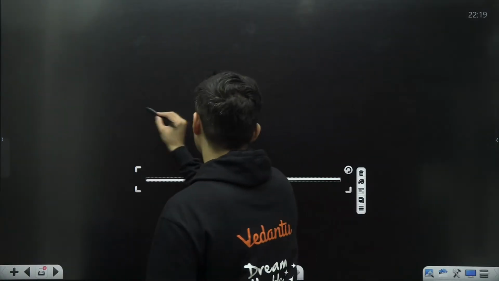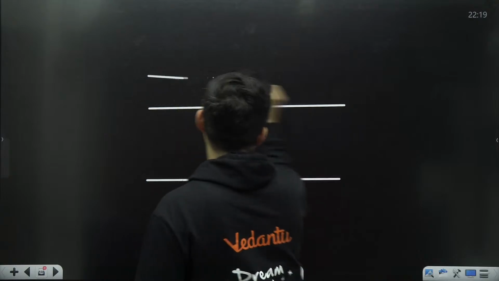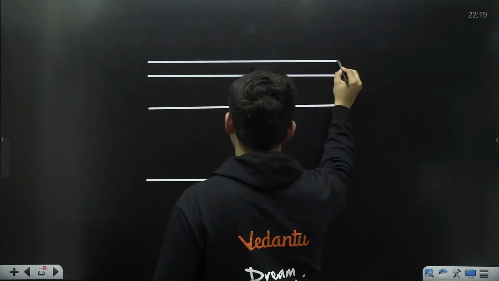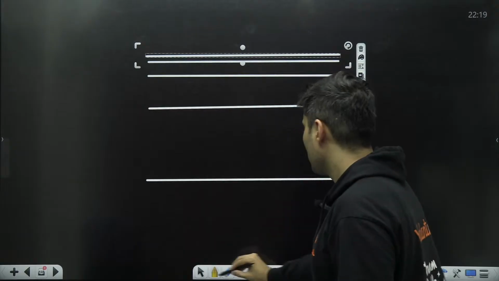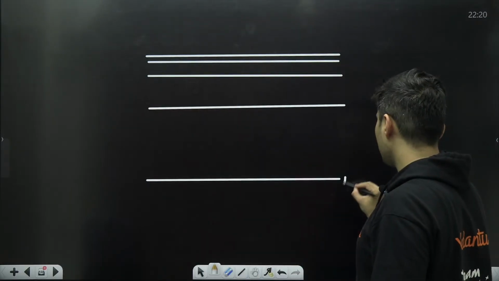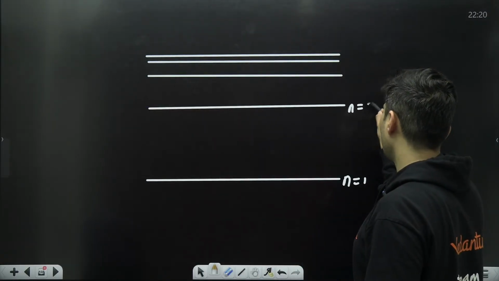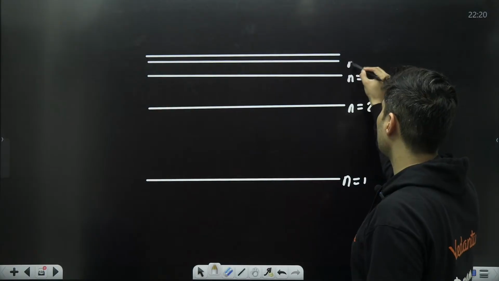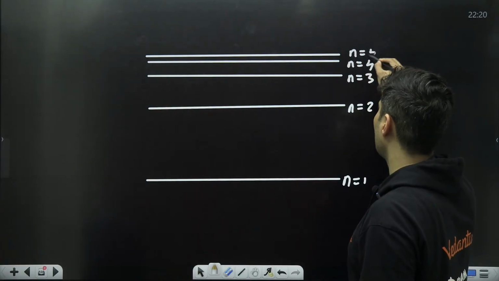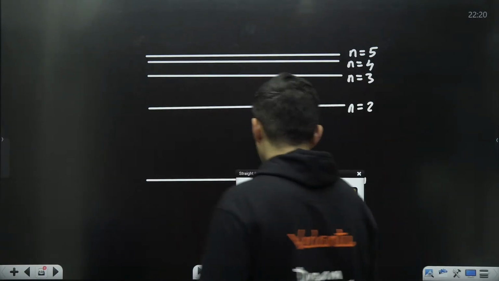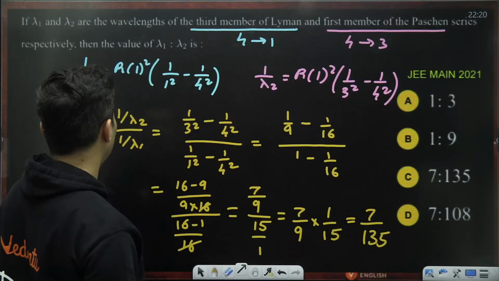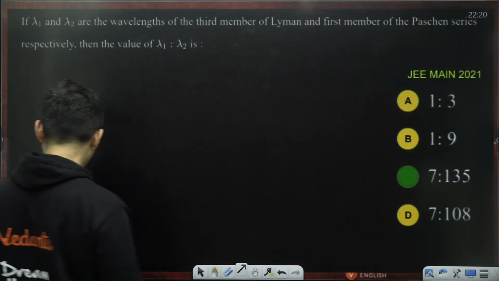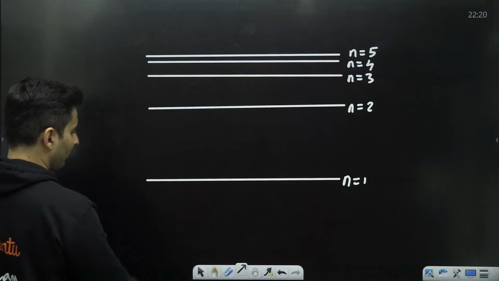Mentally, I have this picture in my mind. In the exam, if you want, you draw this chart. I didn't draw this chart because this picture is built in my head. So this is n is equal to 1, this is n is equal to 2, this is n is equal to 3, this is n is equal to 4, this is n is equal to 5. So Lyman means n is equal to 1. Everything has to come to 1.